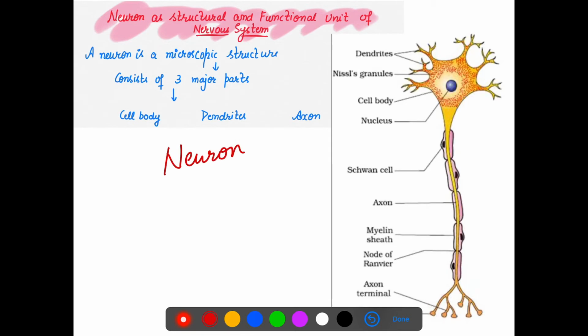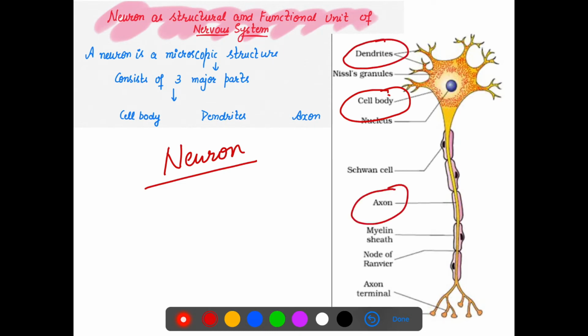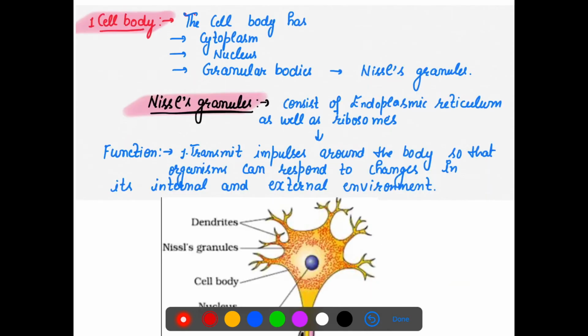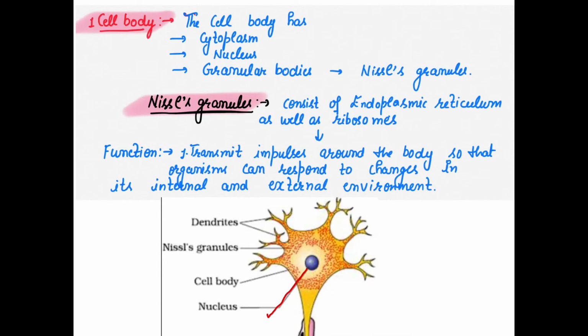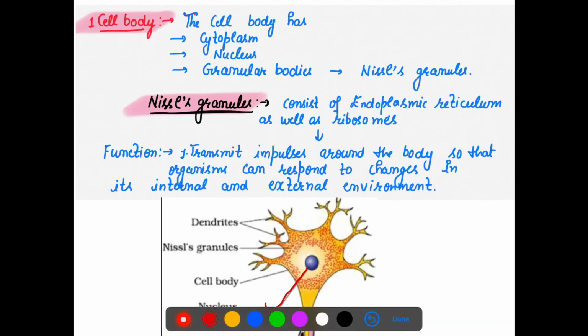It is a microscopic structure which has three main parts: the cell body, the dendrites, and the axon. Let's talk about them one by one. Cell body, as you can see, is having one big round nucleus. It has a nucleus, plus cytoplasm, plus these granular bodies which are even present in the dendrites also.